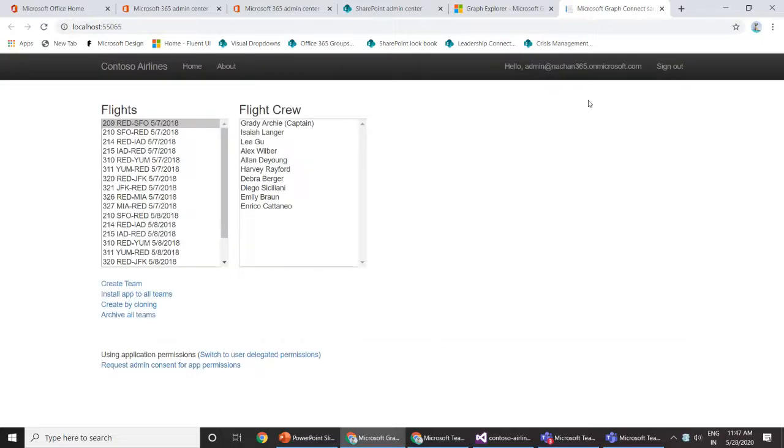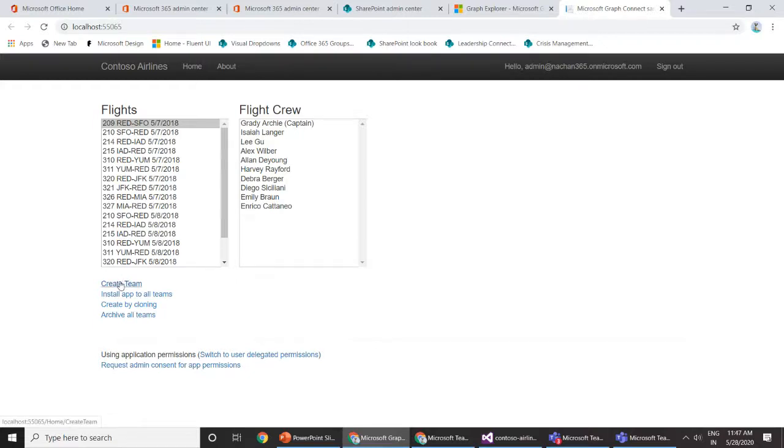Okay, I need to sign into the account. Okay, it will automatically sign in here. This application is being authenticated against my Azure AD so that I can start using these REST APIs against my team. Here we have application permissions, and here we have user delegated permissions, but we are going to use the application permission for our first demo for creating a team, and then probably we can switch to user delegated permissions when it comes to installing the apps to the teams and some other operations. So let's start by creating a team.